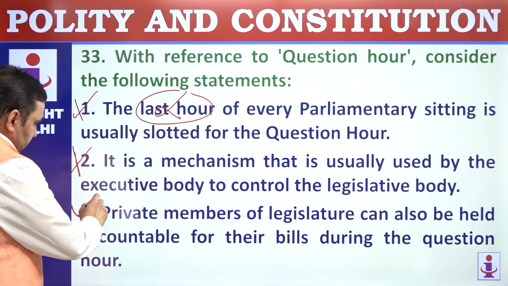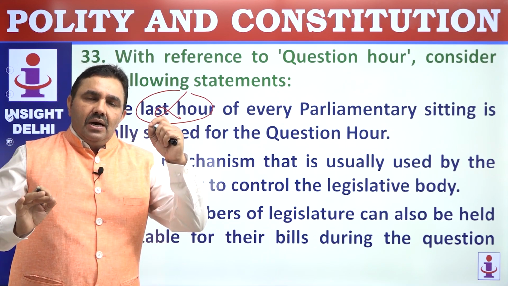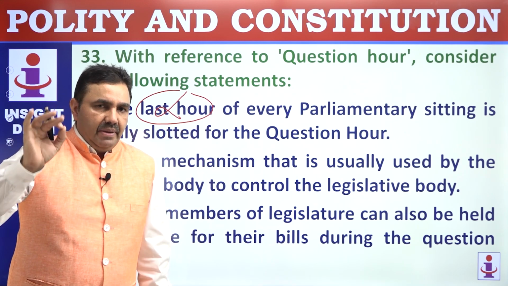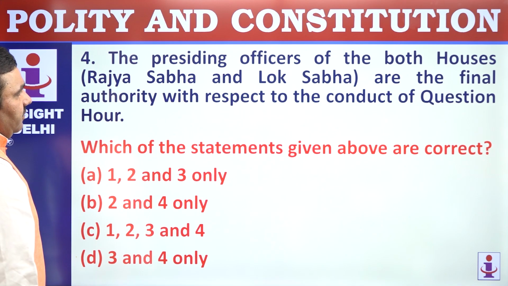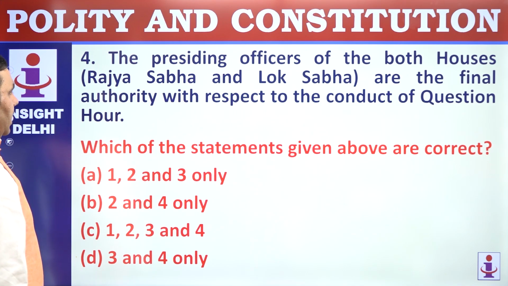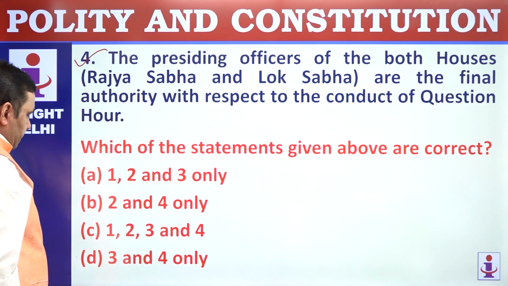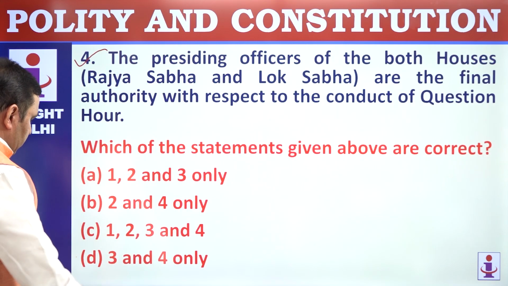So if a private member introduces a bill, then you can direct your question even to the private member. An MP who is not a minister is termed a private member. The presiding officers of both the houses are the final authority in the conduct of Question Hour, perfectly correct. 3 and 4 are correct here. 1 and 2 are wrong. Option is D.